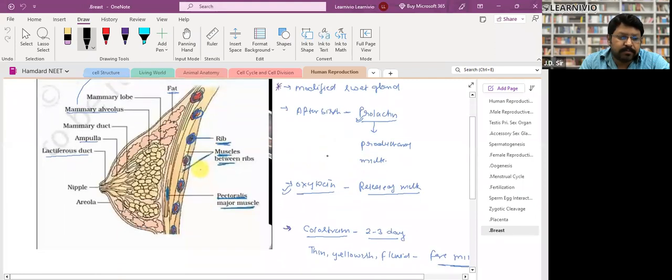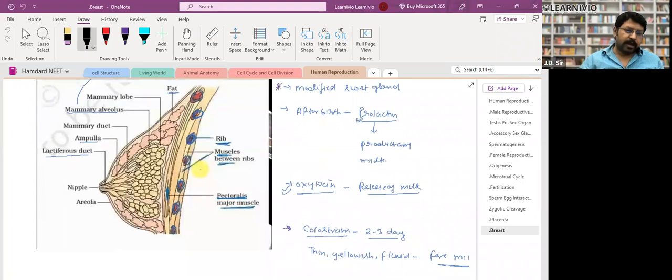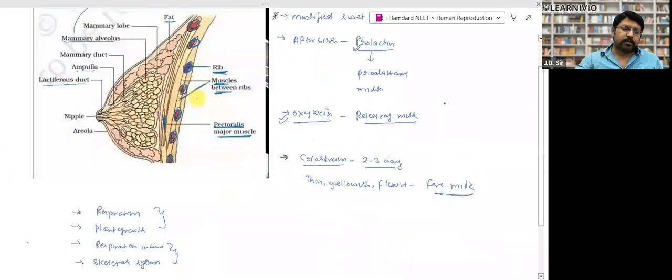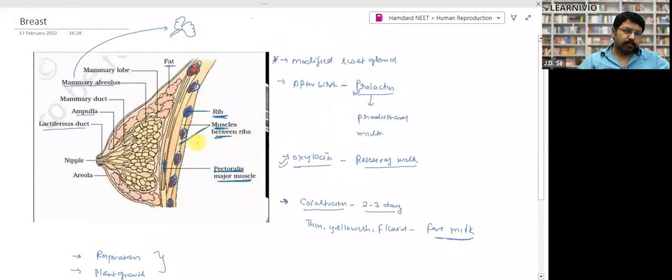Breast, these are just rib structures. And after them, there are some alveoli-like structures. They are called mammary lobes, right? Where the production of milk takes place, right? These are the mammary lobes, and these are the fat globules. And mammary alveoli, where the production of milk takes place. And then this milk comes out through the mammary duct. Mammary duct makes a wider duct called ampulla, and from ampulla there is a lactiferous duct through which the milk comes out, right? And one very important thing which has been asked as a question, mammary glands are just modified sweat glands. That you need to remember.